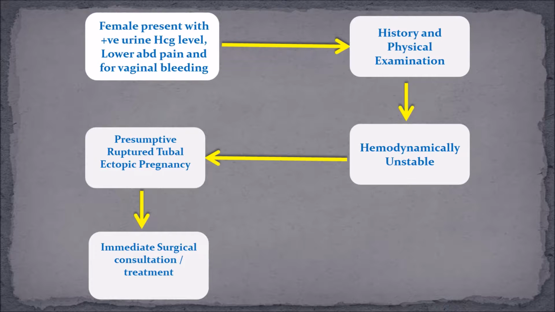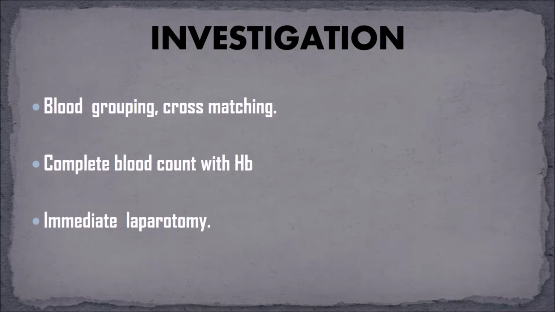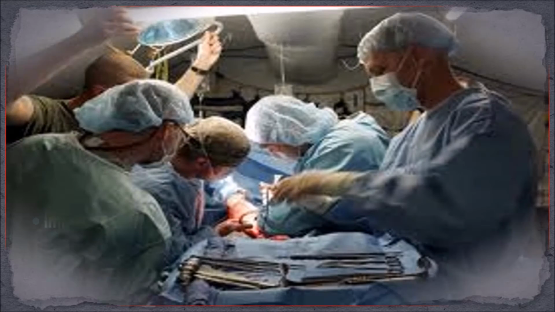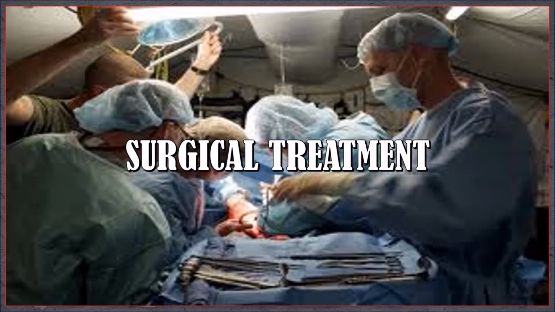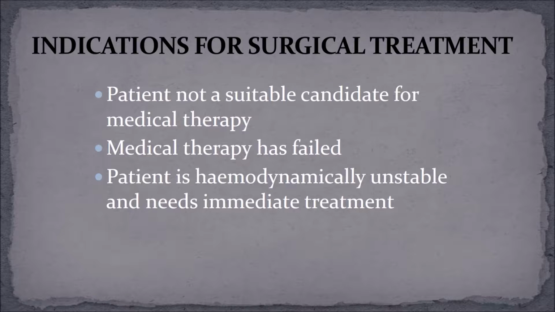Then presumptive ruptured tubal ectopic pregnancy is the diagnosis, and if this is the diagnosis, then we have to go for immediate surgical consultation or treatment. For investigations, first we go for blood grouping, cross matching, complete blood count with hemoglobin, and immediate lab work. The surgical treatment of tubal ectopic.